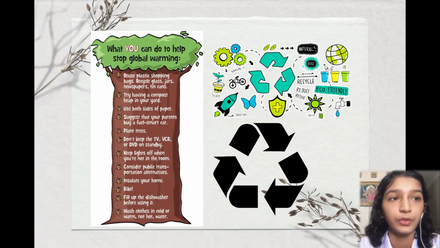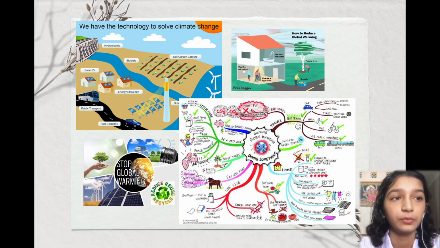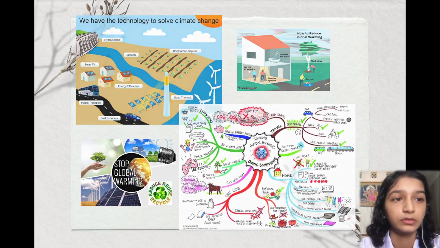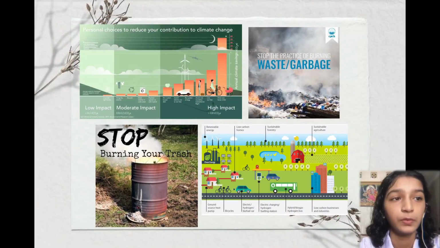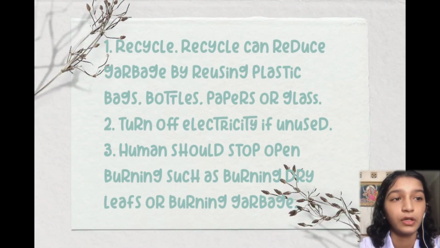Solutions to global warming. Now there are solutions that we can use to stop global warming. However, we humans and governments need to move forward to implement the solutions. To reduce global warming, we can reduce the contribution of greenhouse gases to the atmosphere. Therefore, the solutions are reducing gasoline, electricity, and other activities that cause global warming.